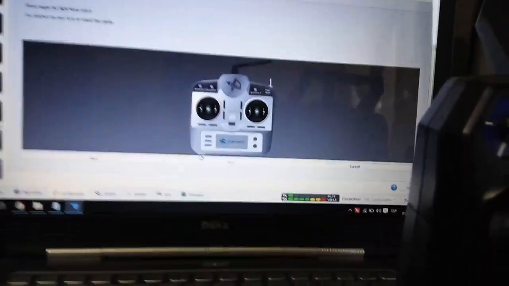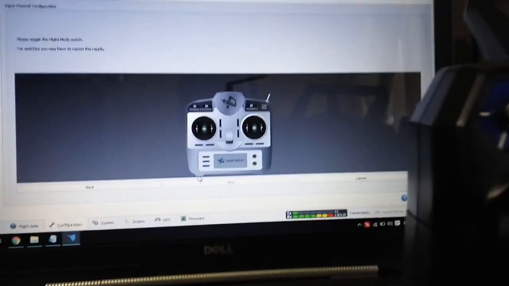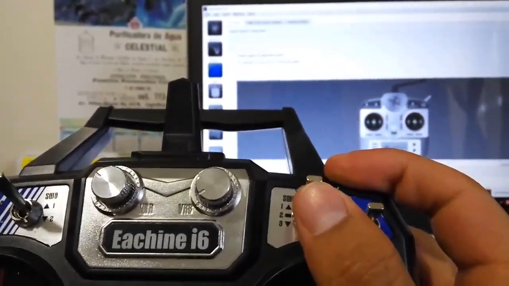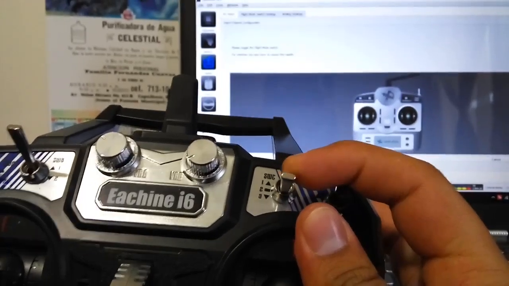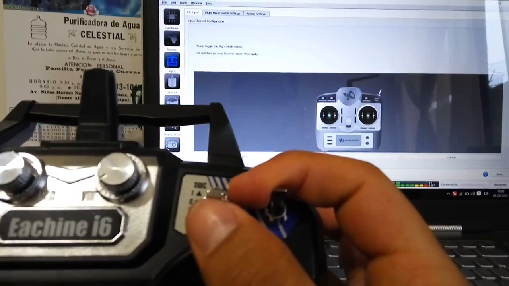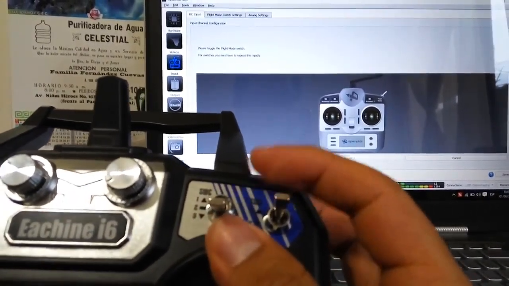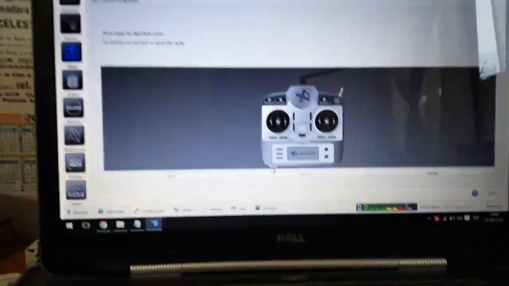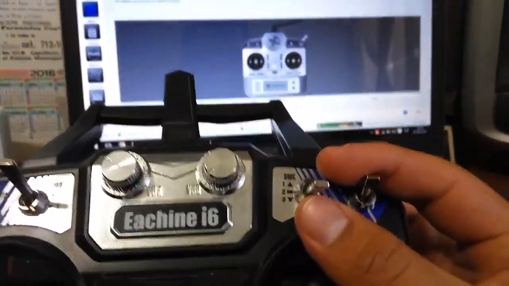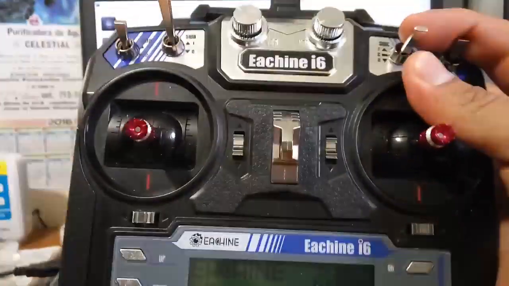And here on the switch of position, the flight mode switch, this is the problem. I can move up and down, up and down, and now recognizing the program. The program don't recognize this switch. This is the problem with this transmitter.